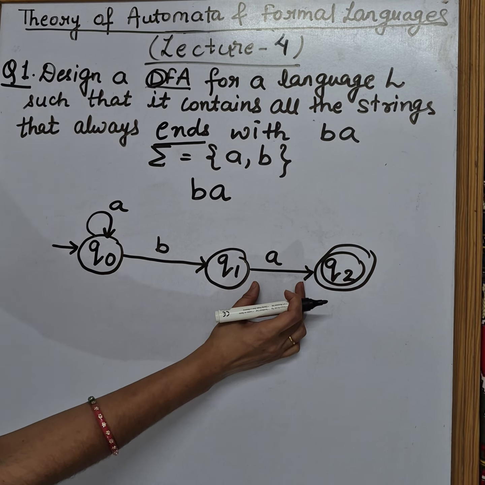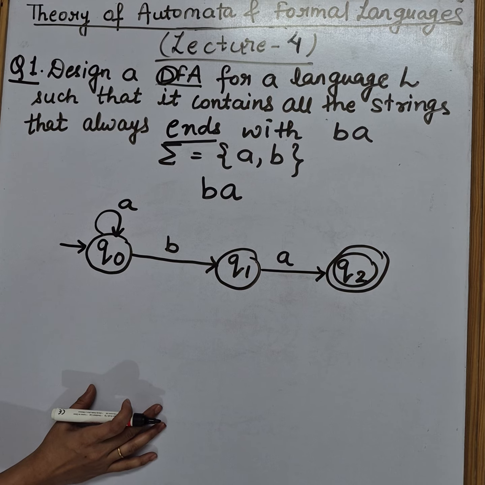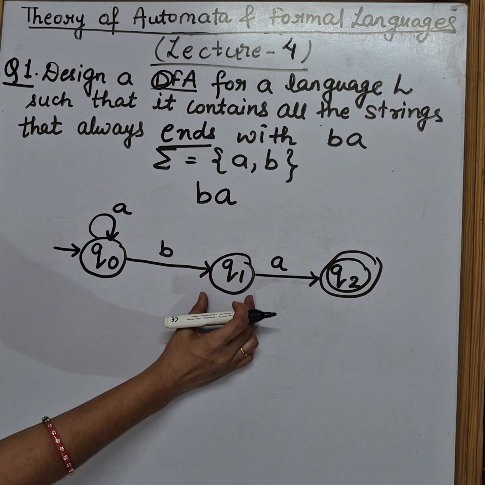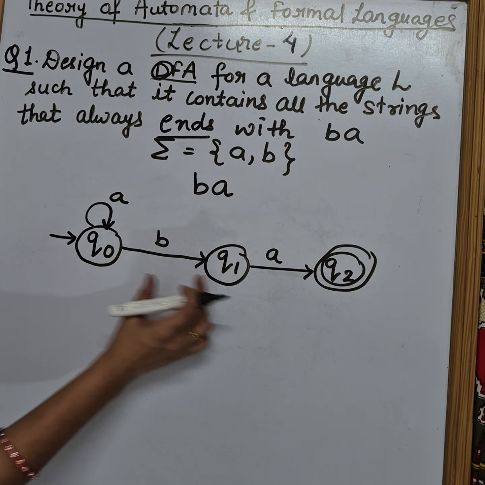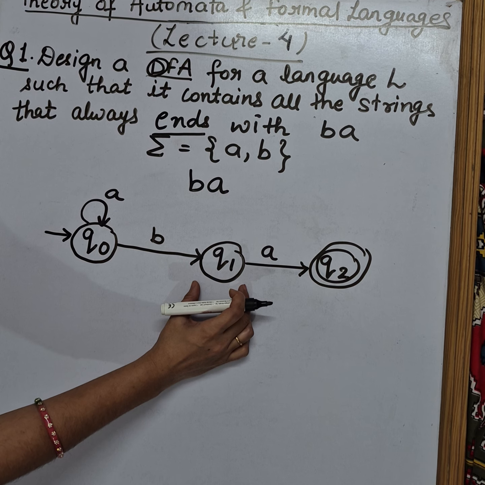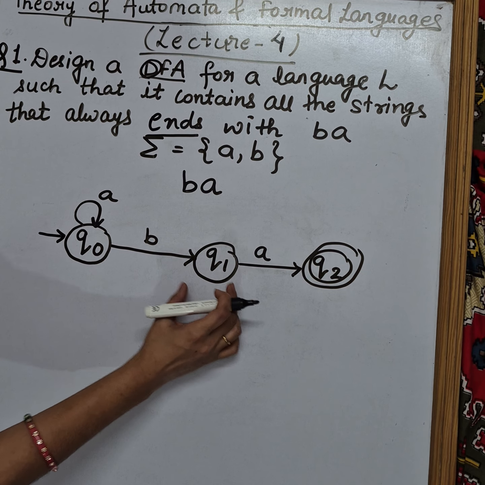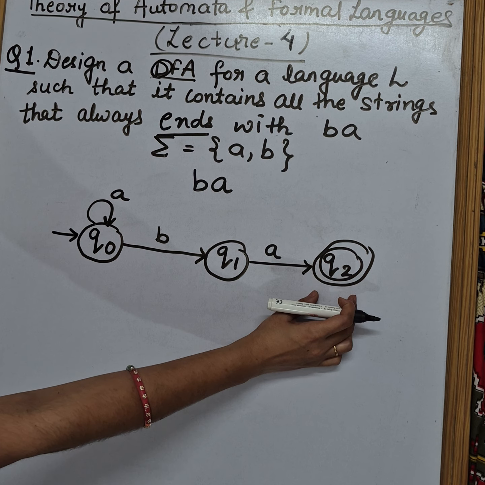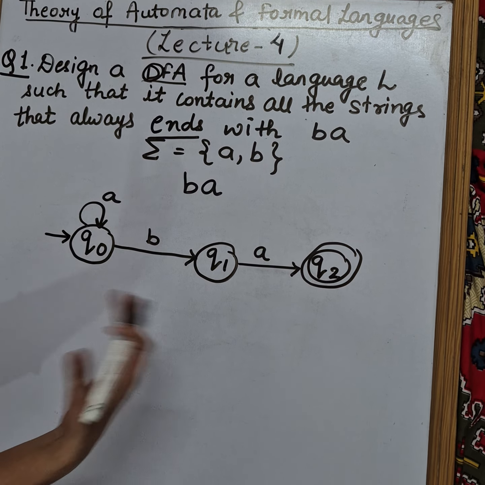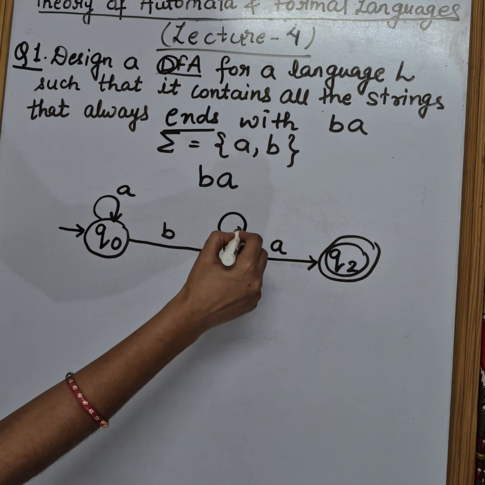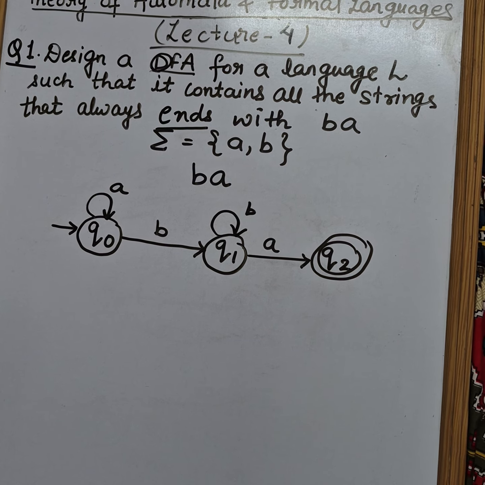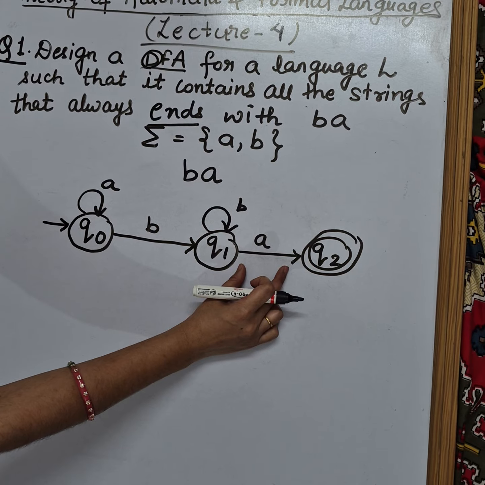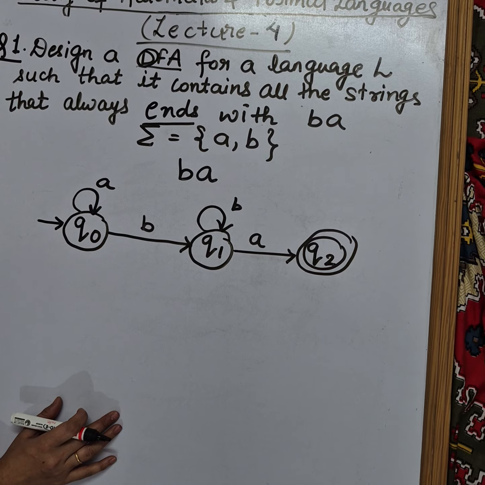Now, Q1 talks about A, but does not say anything about B, right? If one B has already come, now for Q1 we have to decide about B. If after B another B comes, and any number of B's come, we have no problem. Why? Because one B we are already getting, and after any number of B's we know it will be accepted only through A. That means by default it will end with BA, correct? So we need to write a self loop for this B also. So Q1 on B will remain here, because we know that ahead we will definitely get at least one A, so the string ending with BA will be accepted.